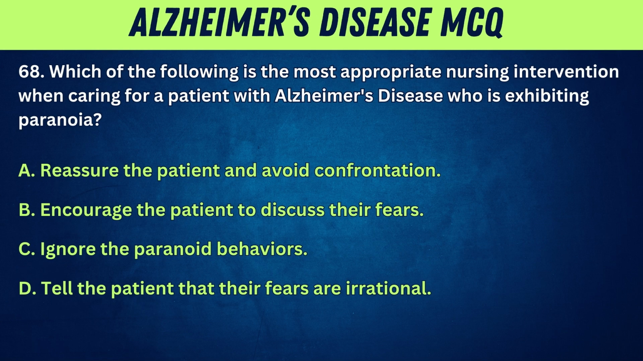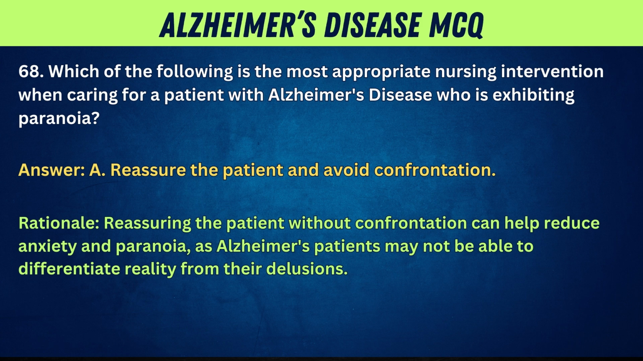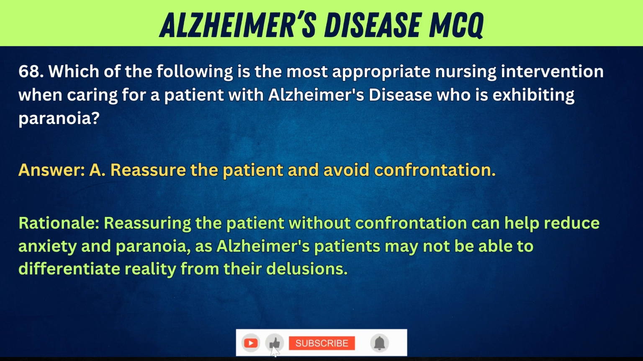is a priority. 68. Which of the following is the most appropriate nursing intervention when caring for a patient with Alzheimer's disease who is exhibiting paranoia? A. Reassure the patient and avoid confrontation. B. Encourage the patient to discuss their fears. C. Ignore the paranoid behaviors. D. Tell the patient that their fears are irrational. Answer: A. Reassure the patient and avoid confrontation. Rationale: reassuring the patient without confrontation can help reduce anxiety and paranoia, as Alzheimer's patients may not be able to differentiate reality from their delusions.